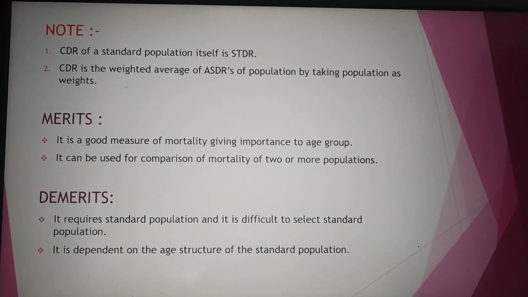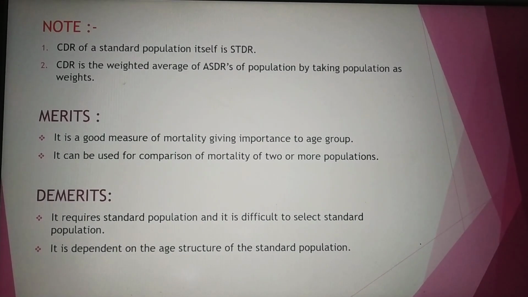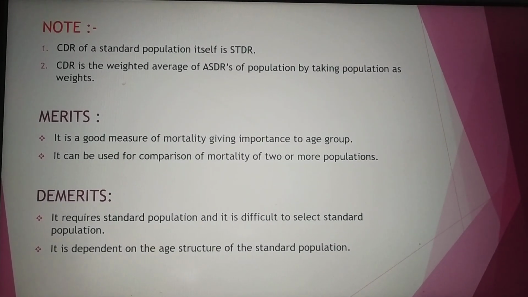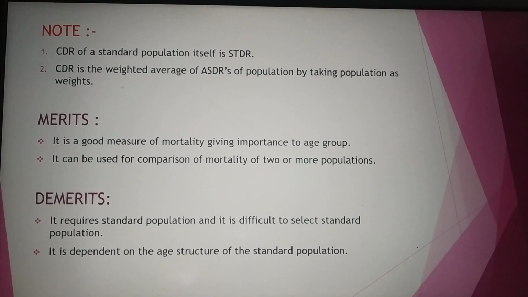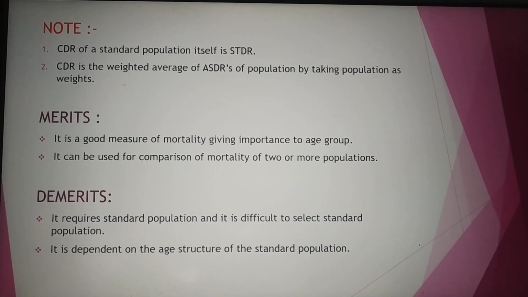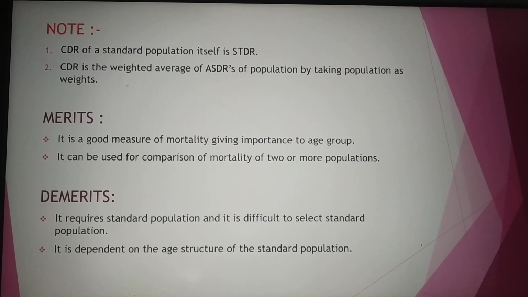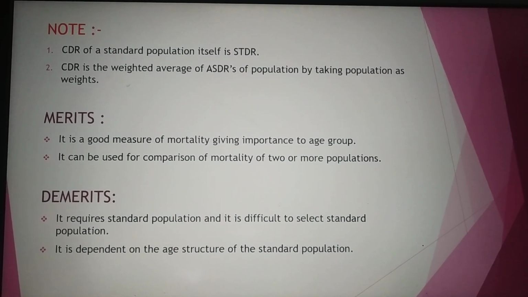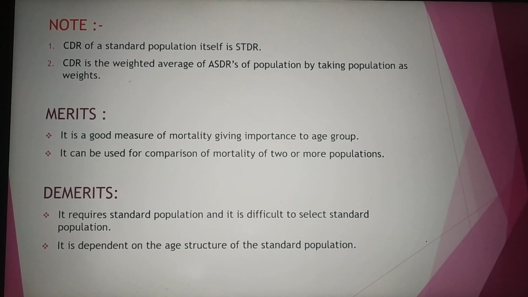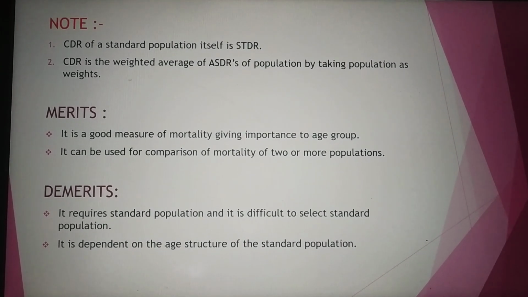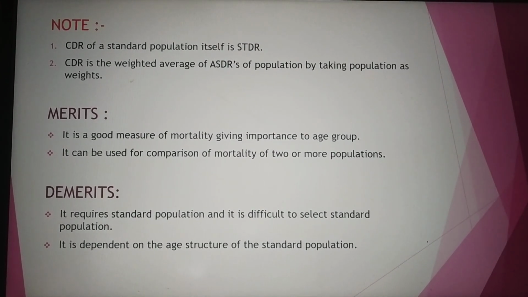Here we have the note, first one, CDR of a standard population itself is STDR. Sometimes the CDR answer, whatever we get, is the STDR for the standard population. CDR is the weighted average of ASDRs of population by taking population as weights. So in this topic, we take the population as the weights, I mean in the CDR. The merits are, it is a good measure of mortality giving importance to age group. So this shows that it plays a vital role in the deaths. It can be used for comparison of mortality of two or more populations. Here we can easily compare the mortality between the two populations.